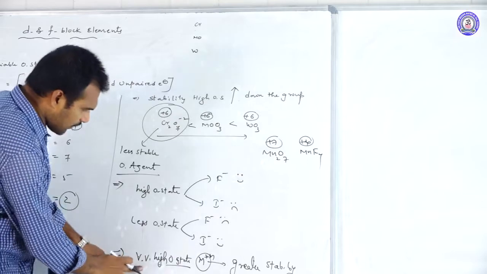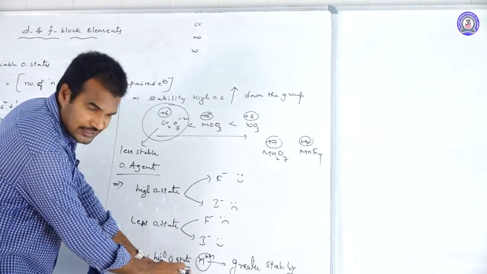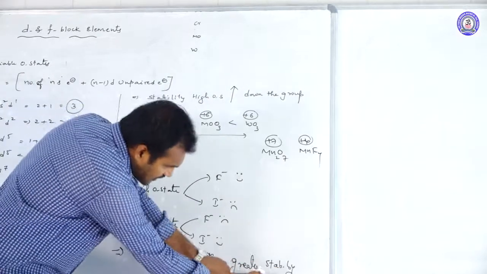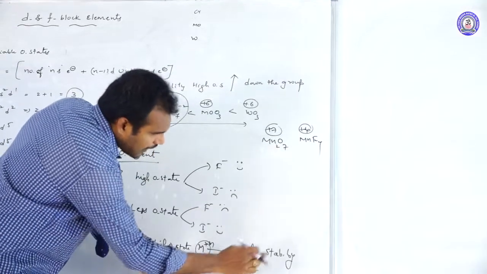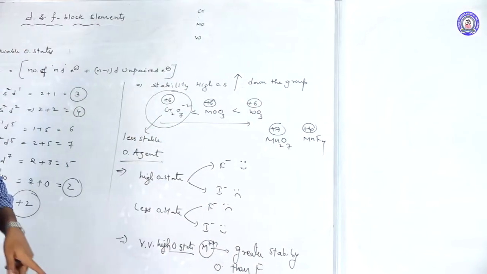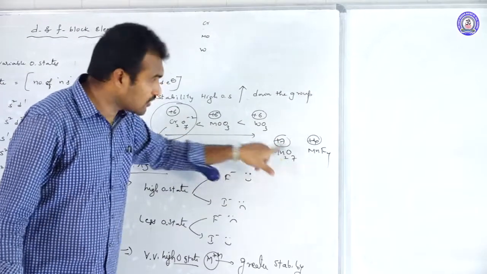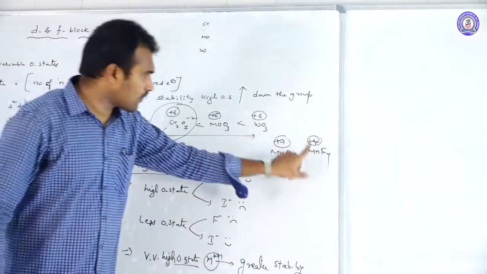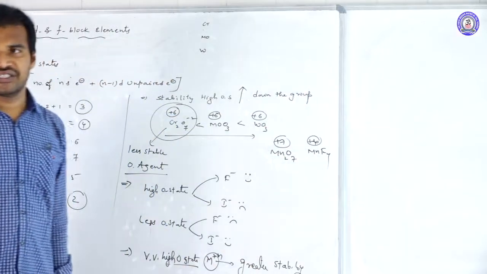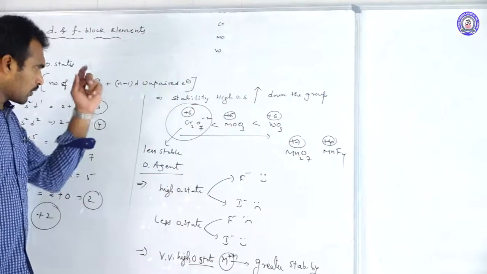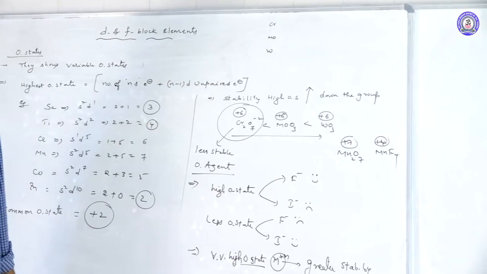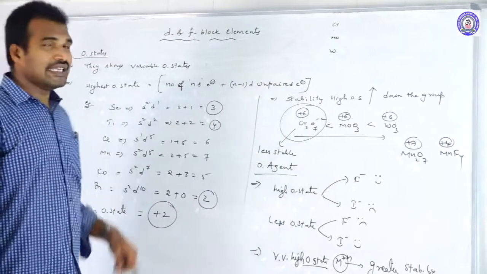So whenever a metal ion is in a very high oxidation state, it is better stabilized by oxygen than fluorine. So when the metal ion is in its highest oxidation state, it forms the compound with oxygen, not with fluorine. Fluorine can form a maximum of +4 oxidation state. So this is about the oxidation states of d block elements.